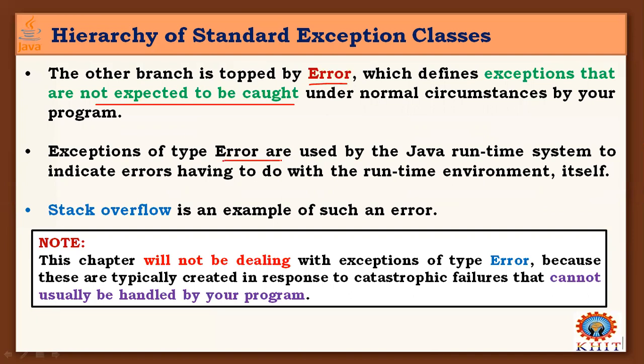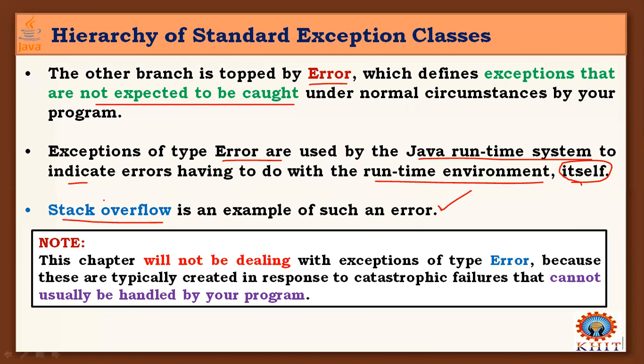Exceptions of type Error are used by the Java runtime system to indicate errors having to do with the runtime environment itself. We cannot handle these error-type exceptions. For example, stack overflow is such an error.